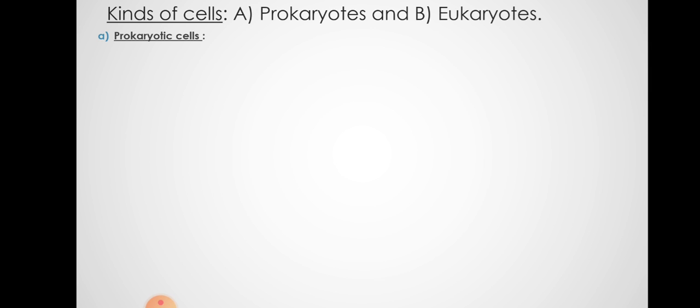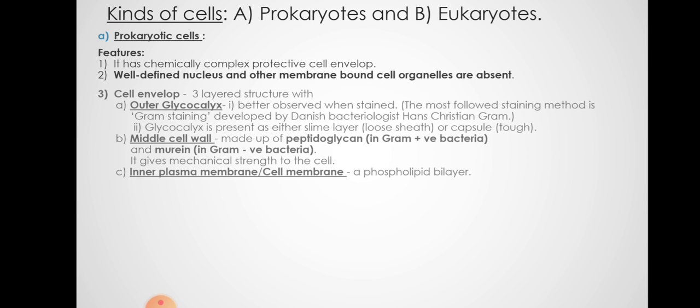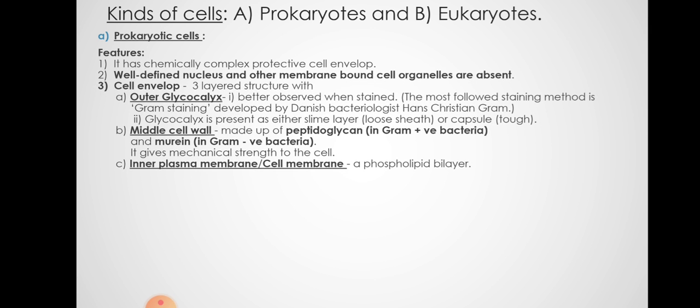Pro means primitive and eu means true. Prokaryotes have a primitive nucleus which has the chromatin network not surrounded by a nuclear membrane, and in eukaryotes the true nucleus surrounded by a nuclear membrane is present. Now prokaryotic cells have the following features: a chemically complex protective cell envelope. You can see here three cell envelopes: glycocalyx, middle cell wall, and inner plasma membrane.